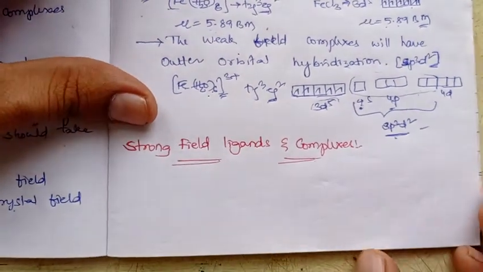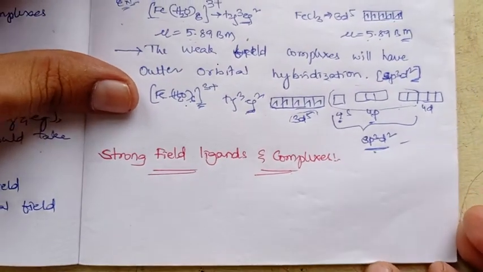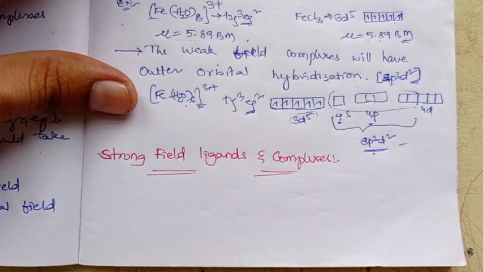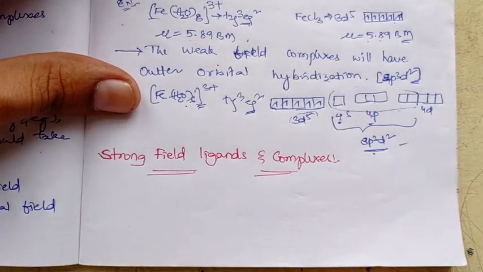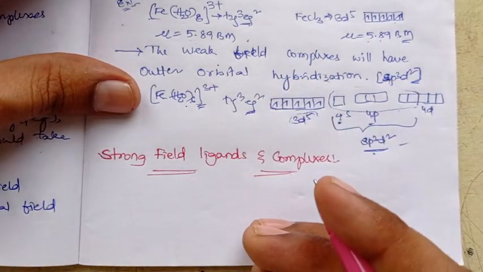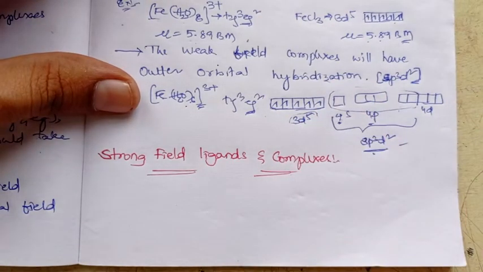So these are comparatively the reverse of the weak field complexes, right? If those are weak and these are strong, the character will be mostly opposite.